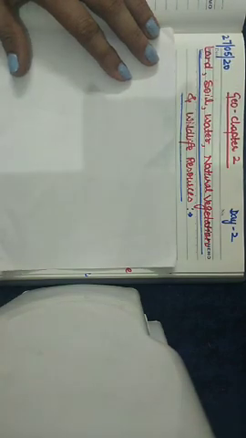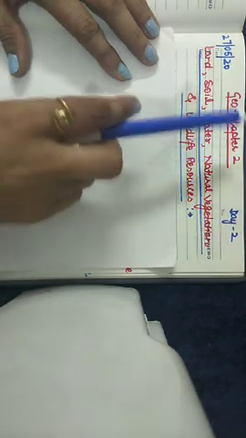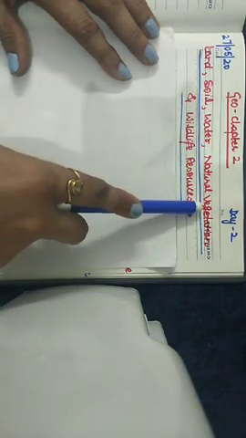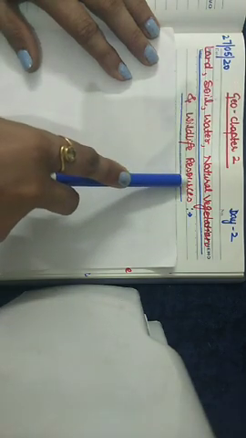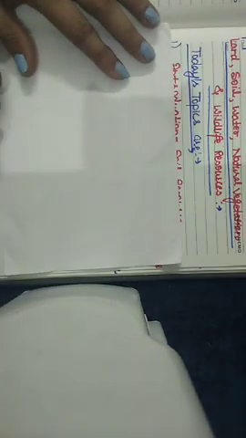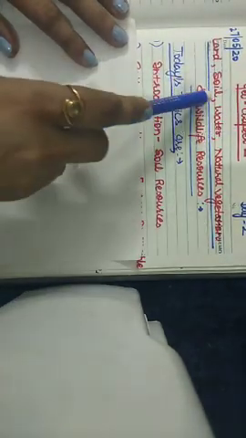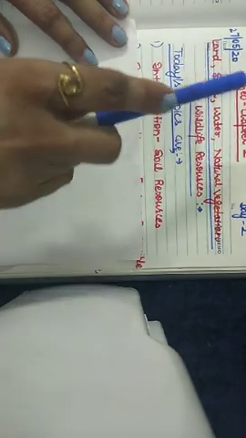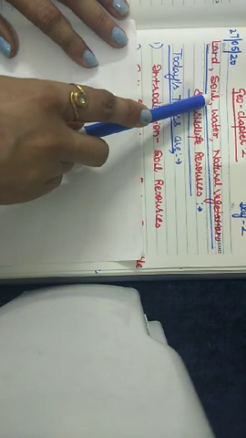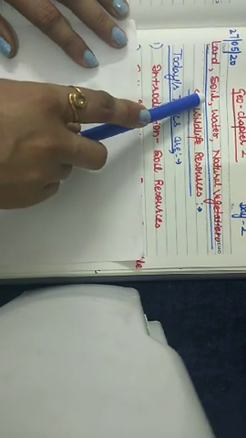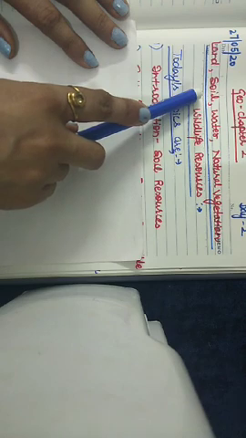Good morning, students. This is day 2 in the continuation of the Geography chapter Land, Soil, Water, Natural Vegetation and Wildlife Resources. In this particular class, we will be understanding in detail about the soil, what is soil, how it forms, what are the factors responsible for soil formation, then what is soil erosion, what are the causes of the soil erosion, and how we can conserve the soil.